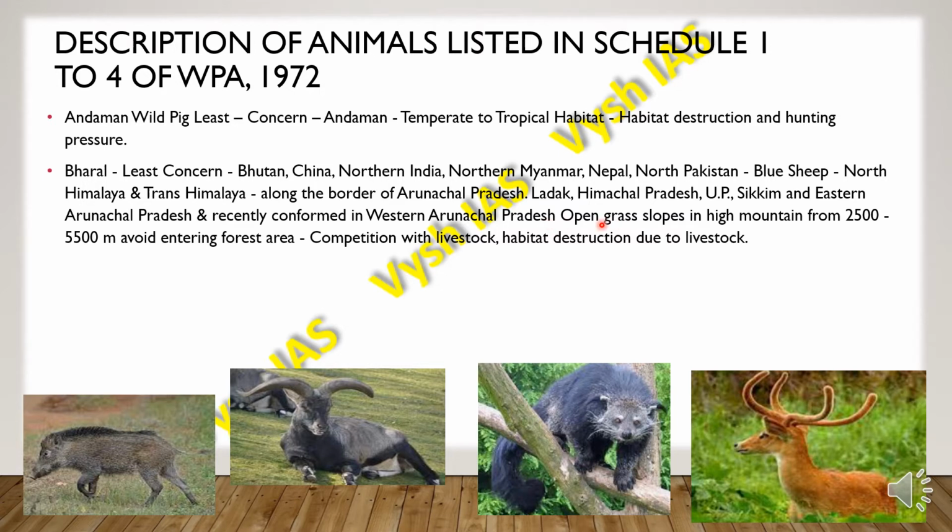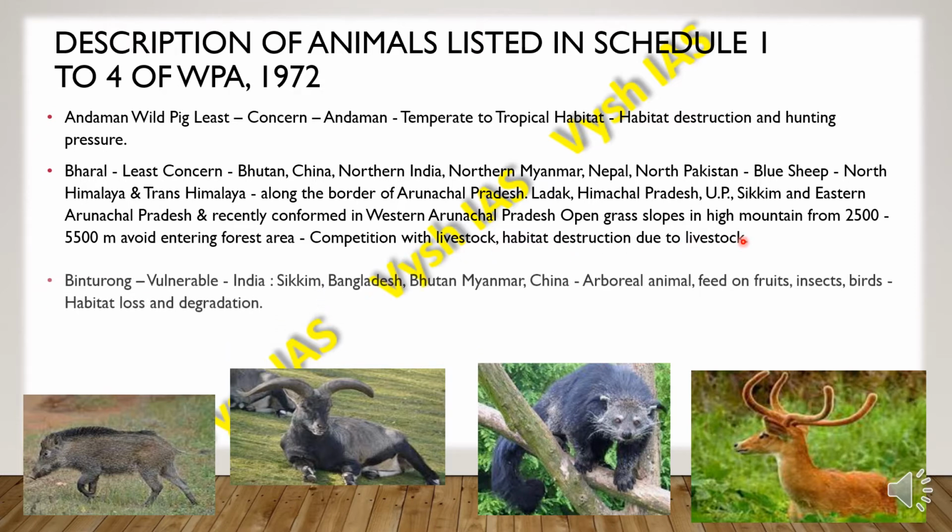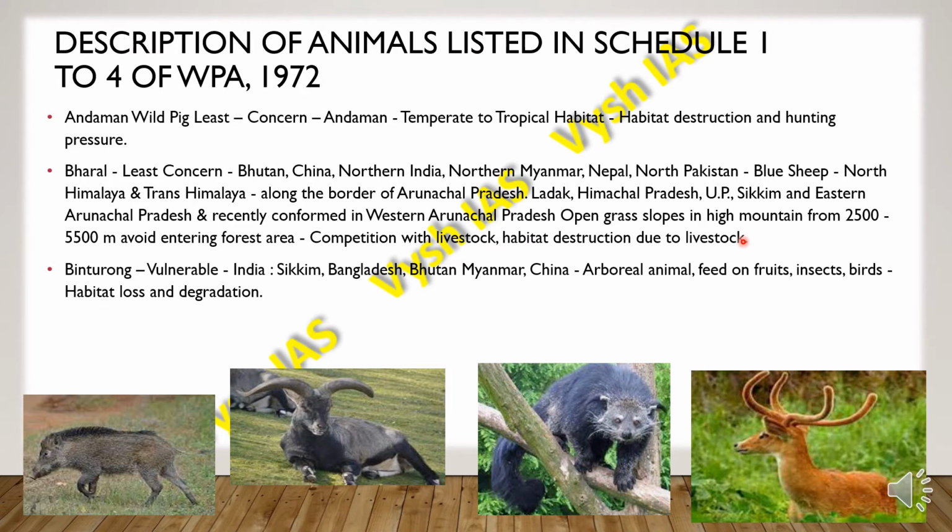They are found on open grass slopes in high mountains from 2500 meters to 5500 meters. They avoid entering the forest area. The threat which they face is competition with the local livestock, and habitat destruction due to the livestock. Then we have the Bitturong. Bitturongs are vulnerable and they are found in India, and in India they are found in Sikkim.